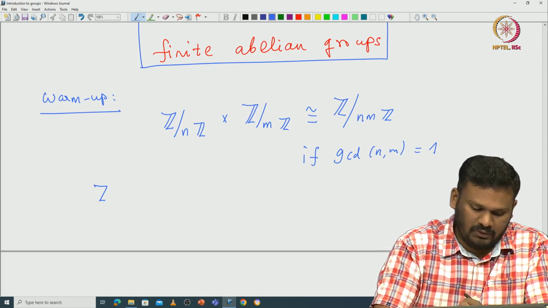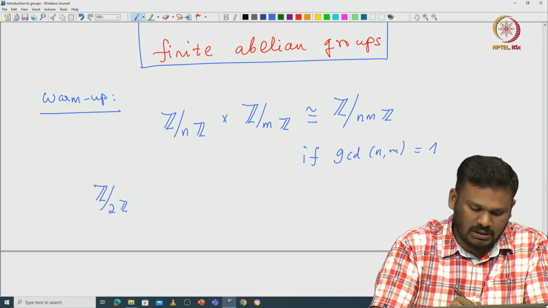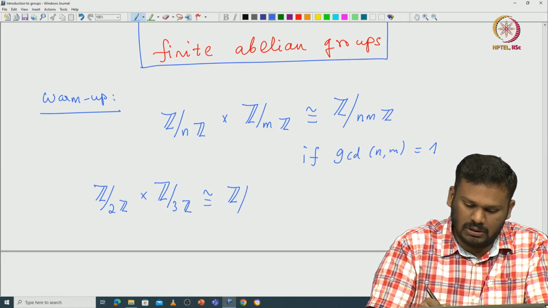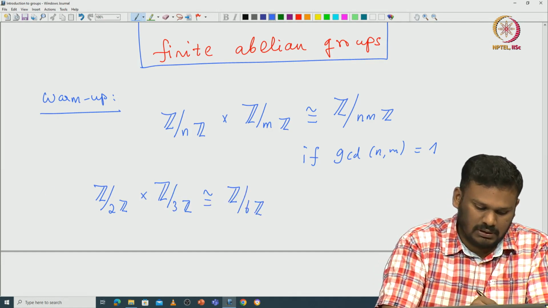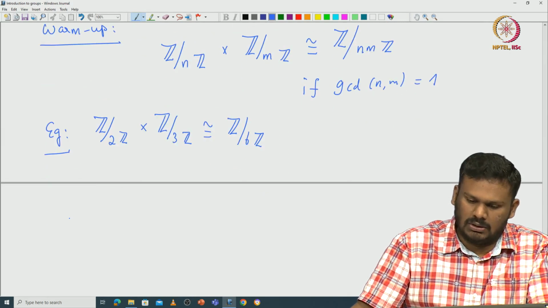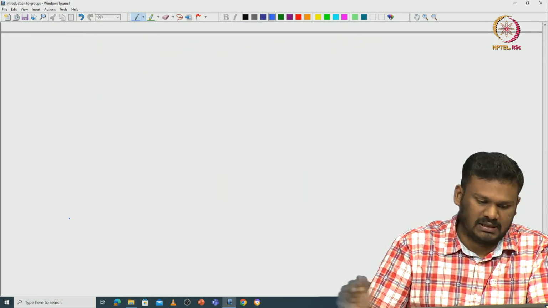Okay. For example, if you take Z modulo 2Z cross Z modulo 3Z, then we get that it is isomorphic to Z modulo 6Z naturally. Okay. So, now I will leave it as an exercise.